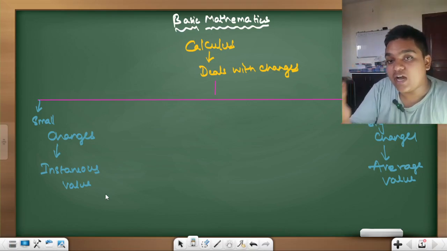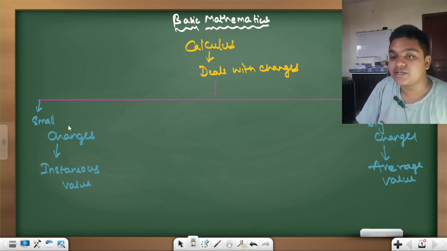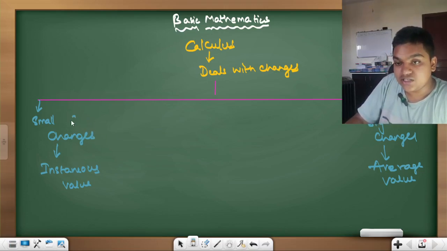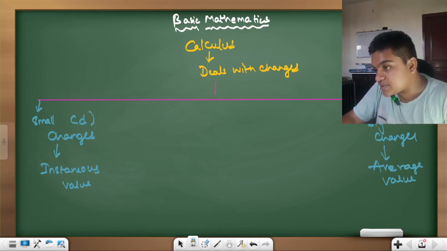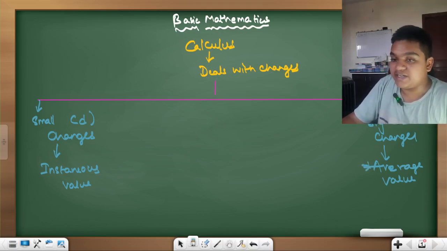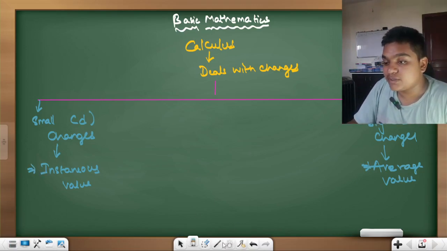So where we are using calculus, where we are using differentiation and integration, I'll be telling you now. Small changes are generally represented by the letter d in front of the word, and big changes are represented by the letter delta. Averages are represented by delta, and instantaneous values are represented by a small letter d.